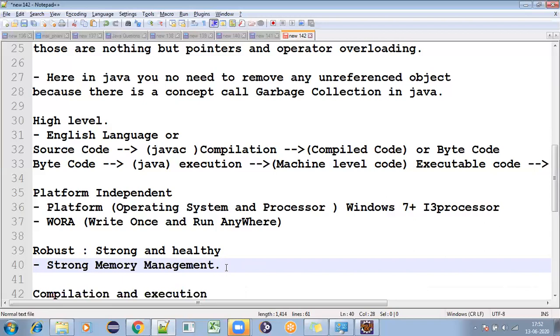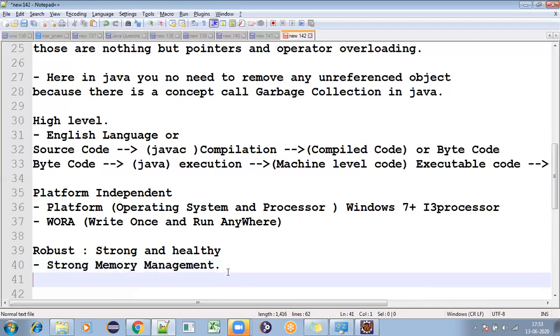And there is no pointers concept, and there are no problems based on pointers. Because of that also we can say it is robust. And as we discussed, there is the garbage collector.